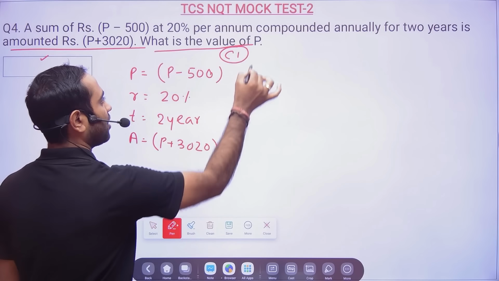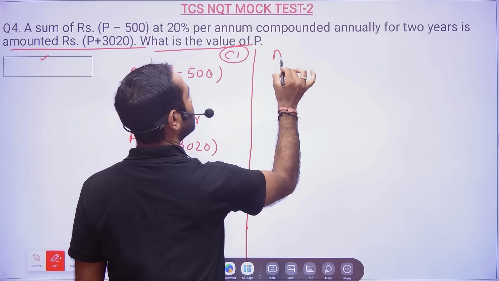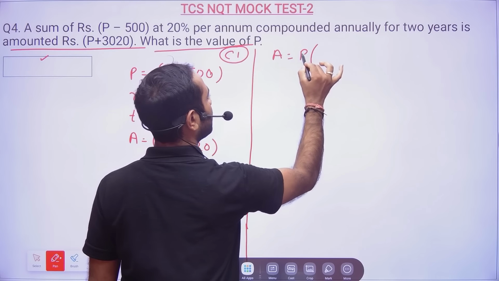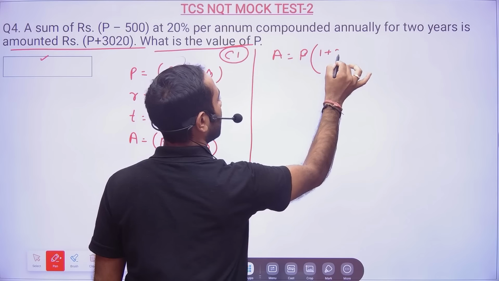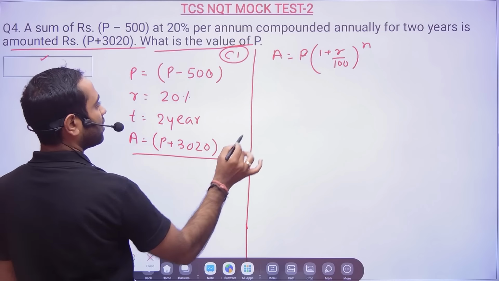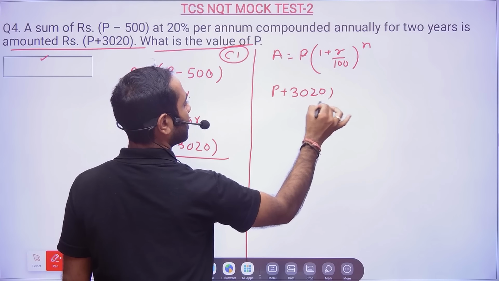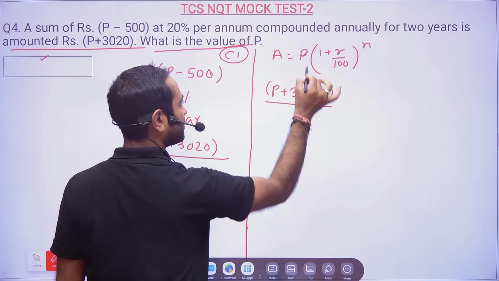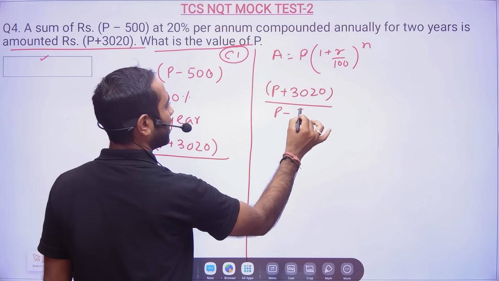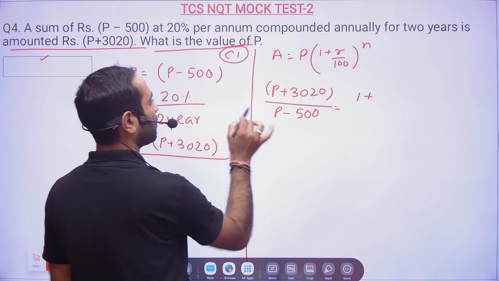You have to find out the value of P. Now you see, amount will be equal to principal into (1 plus R by 100) to the power n. What is amount? Sir, amount is P plus 3020. What is principal? Principal, send it this side: P minus 500, into (1 plus R). How much is R? 20%.